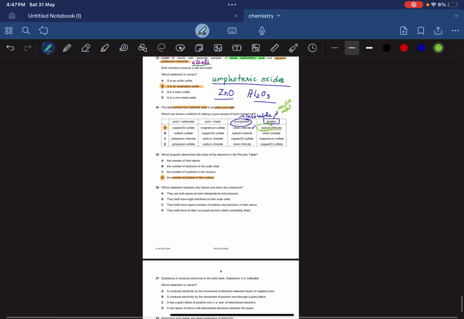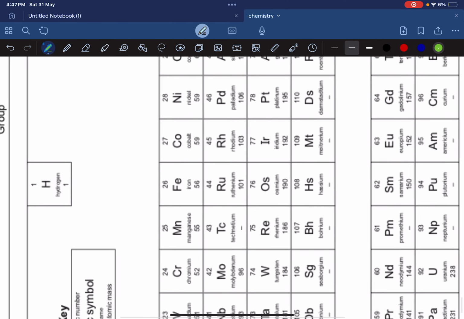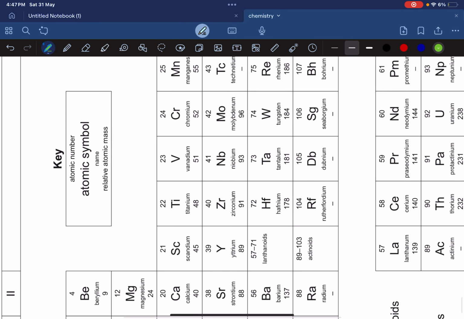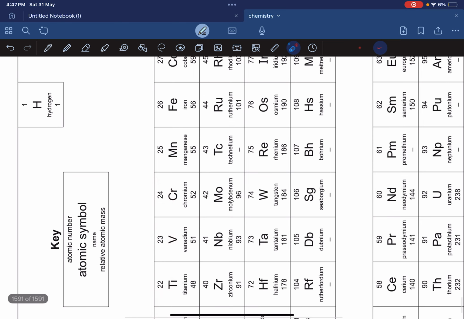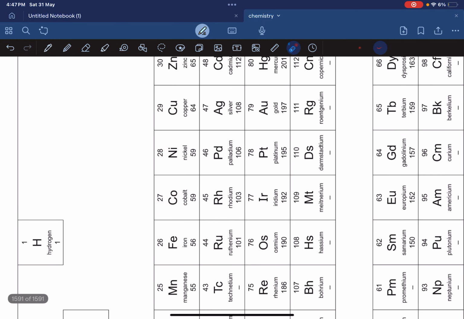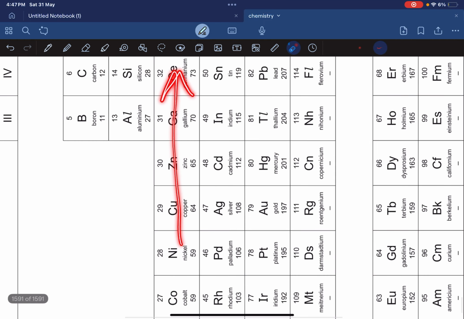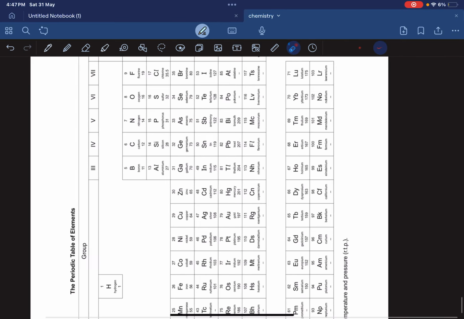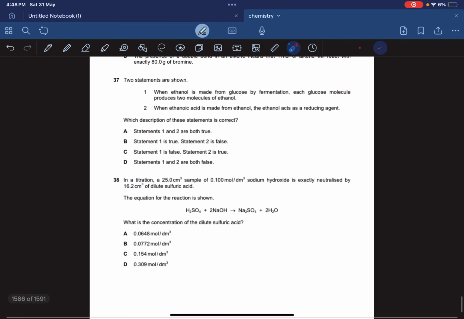Let's go and see the periodic table for ourselves. Look, this is the proton number. Let's start from over here. Over here, the proton number is 21. The next one, 22, 23, 24. So they are arranged according to the number of their protons, 26, 27, 28. Like this, we continue and each element has a unique proton number. So it's arranged according to increasing proton number.